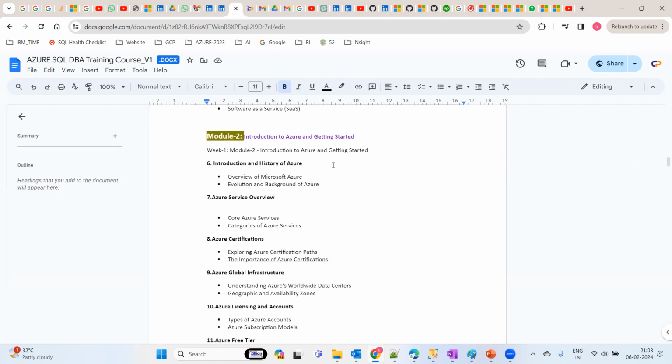Then we'll get started creating your Azure free trial subscription, and then we will go for an Azure services overview. As part of Azure fundamentals, Microsoft is providing nearly 600 services across all the platforms.